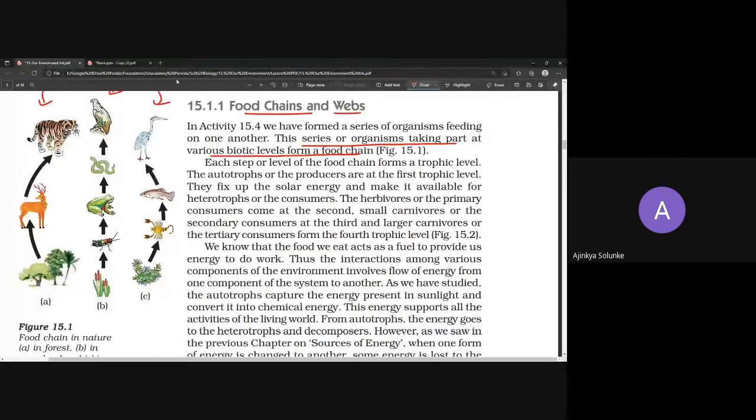Okay. No. There are different levels. There is first level, then second level, third level. So the autotrophs or the producers are the first level. And what about the second? Herbivorous or primary consumers. And what about the third? Large carnivores or tertiary consumers. What we'll do is write this down in a paragraph format so that we can understand.